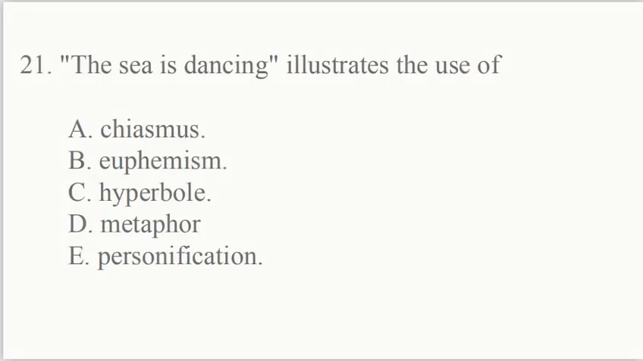Number 21. The sea is dancing illustrates the use of A. Chiasmus, B. Euphemism, C. Hyperbole, D. Metaphor, E. Personification. When the sea is said to be dancing, we have given the sea the quality and the ability of a person. Because it is a person that can actually dance, therefore, the sea has been personified. Hence, the correct option is option E, personification.